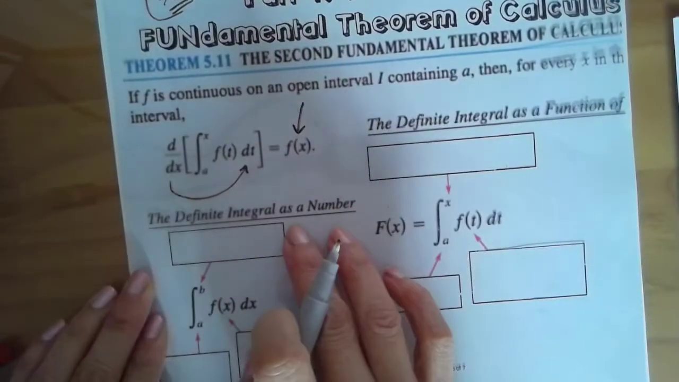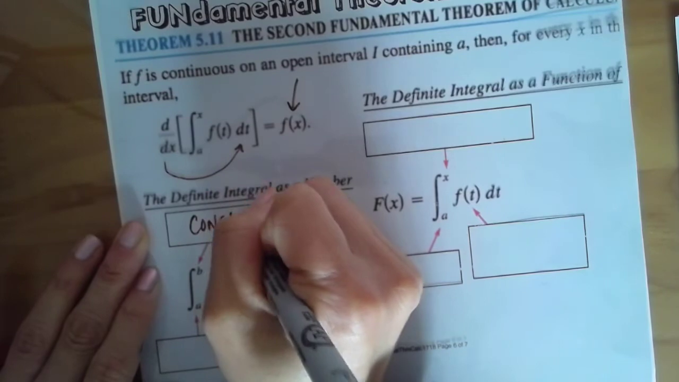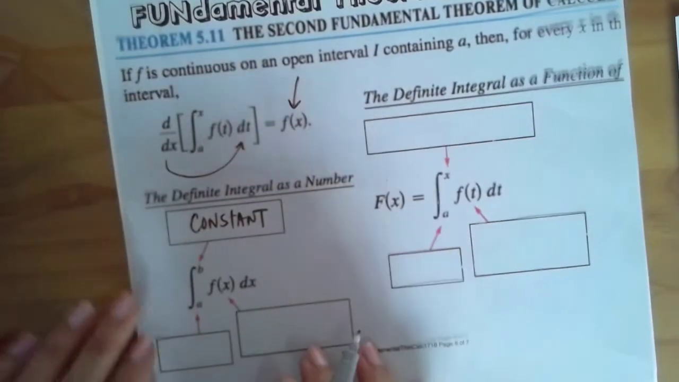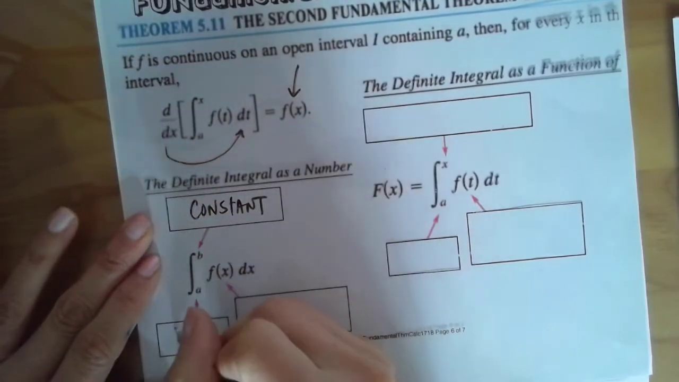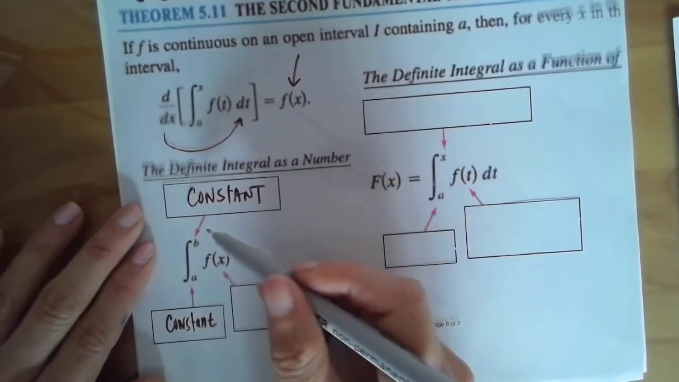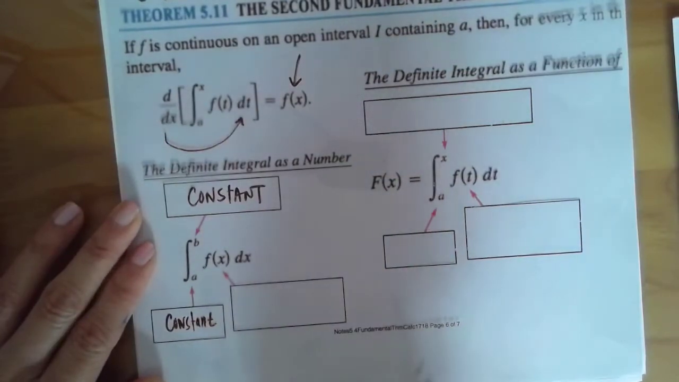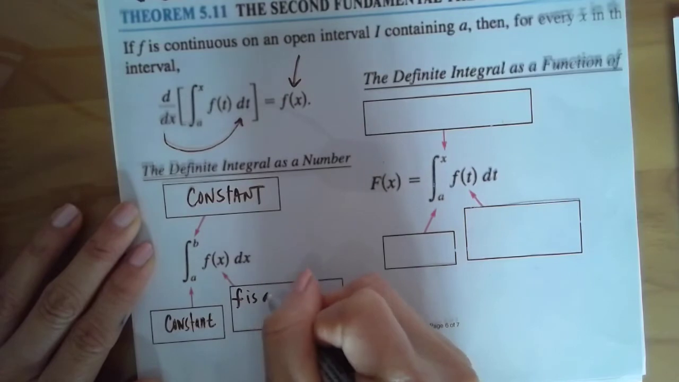So let's dissect this a little bit. Let's go here: definite integral as a number. Let's say you have a constant. This will make sense later too when we practice with it. Let's say we have a constant here from a to b. Let's say these are all constants. A's lower bound is a constant and your upper bound is a constant.